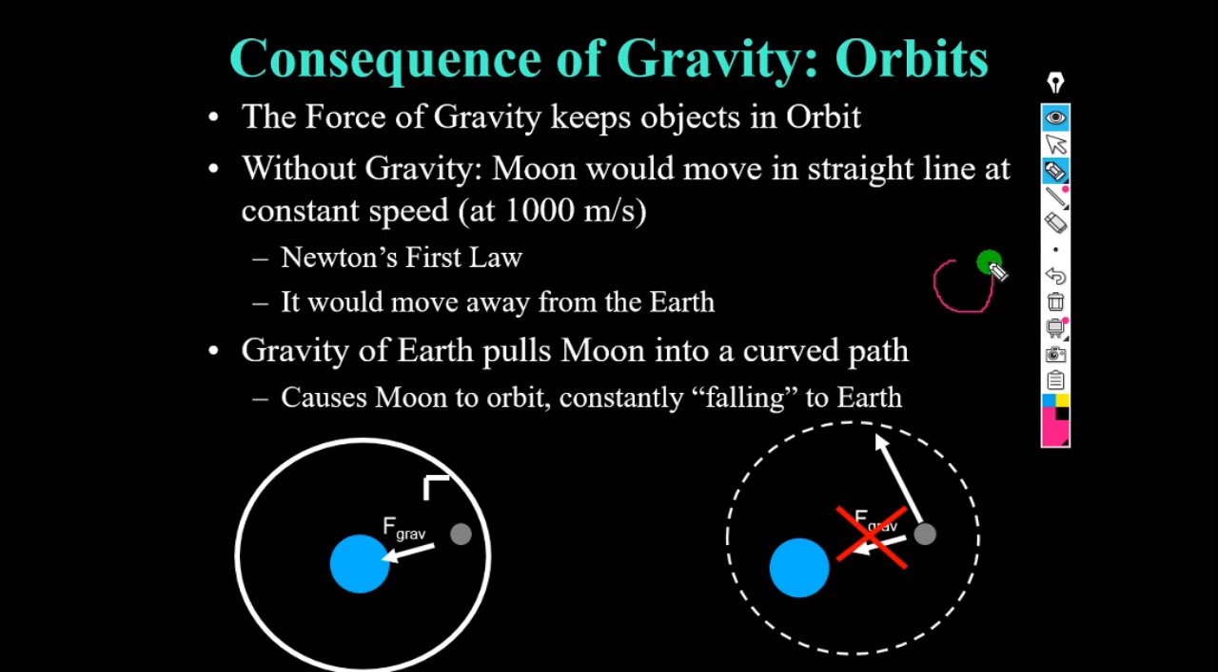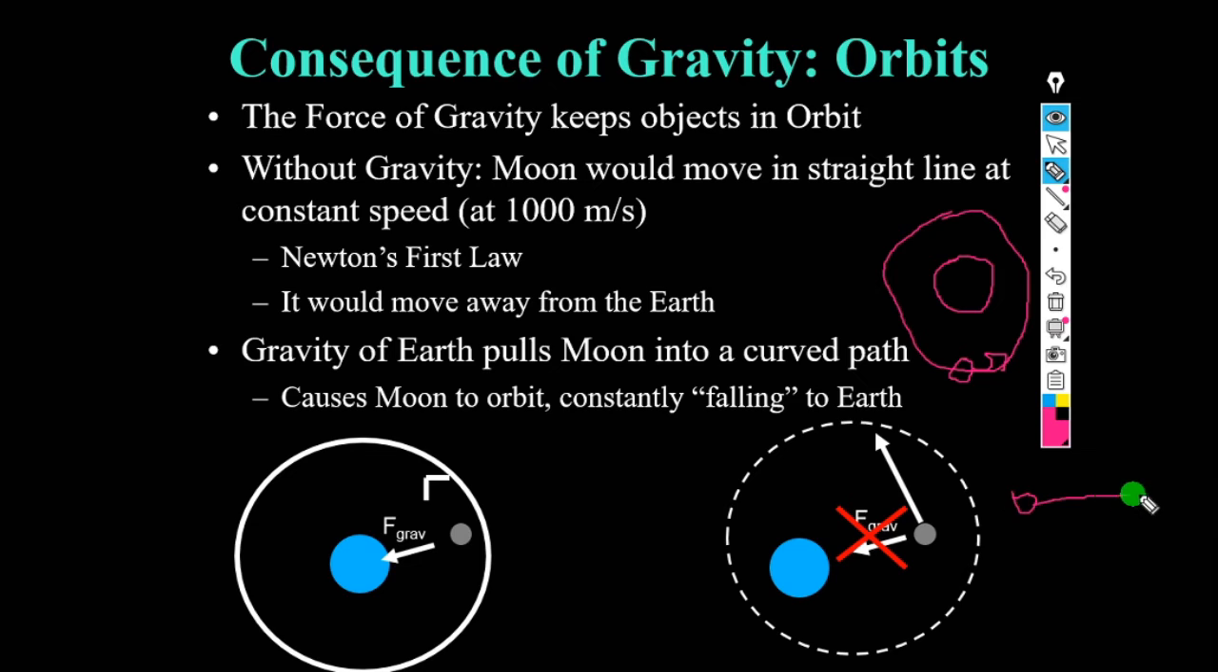Let us suppose this is the earth, and this is the orbit of the moon. Let us think that the moon is moving in circular motion around the earth. It is revolving around the earth. Suppose there is no gravity pull of the earth on the moon, why would the moon move in this circular path only?